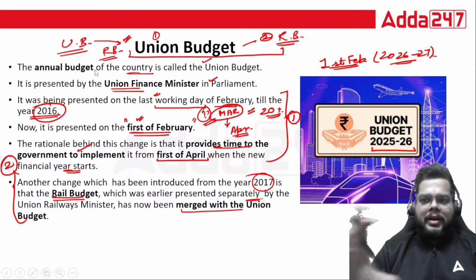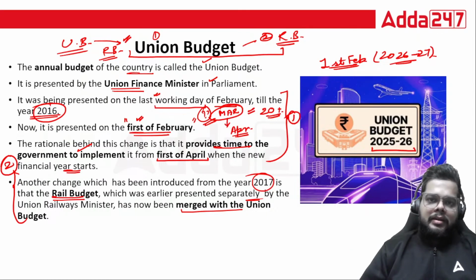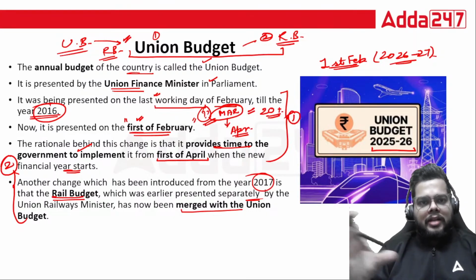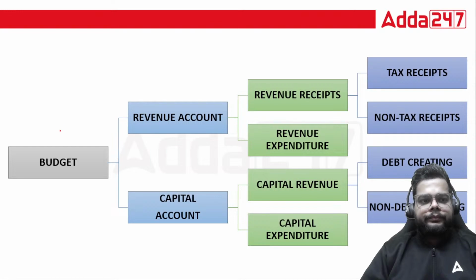Fine. So no separate budgets are being presented. Budget is there, but the presentation is done by the finance minister only. Earlier, what used to happen? Union budget used to be presented by the finance minister, and the rail minister would come and deliver the speech for the rail budget. But now it has been merged with the union budget, and the union finance minister alone will be presenting the budget.